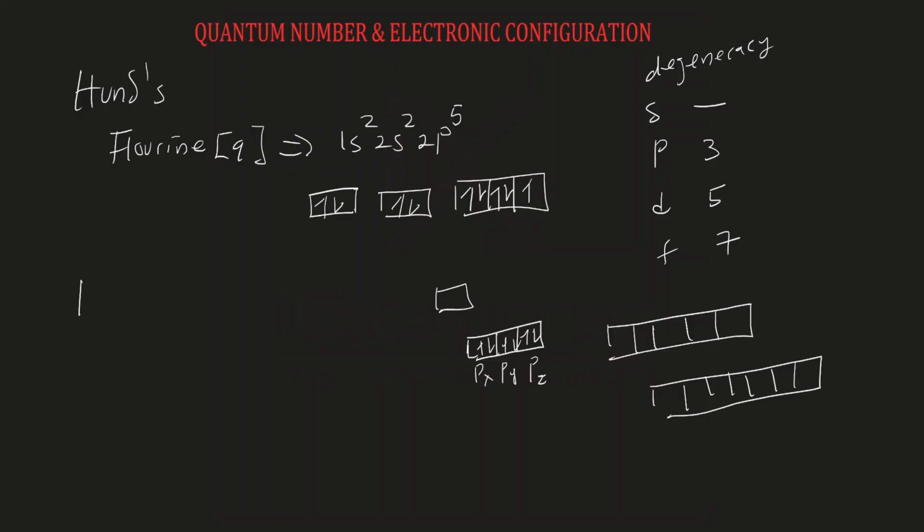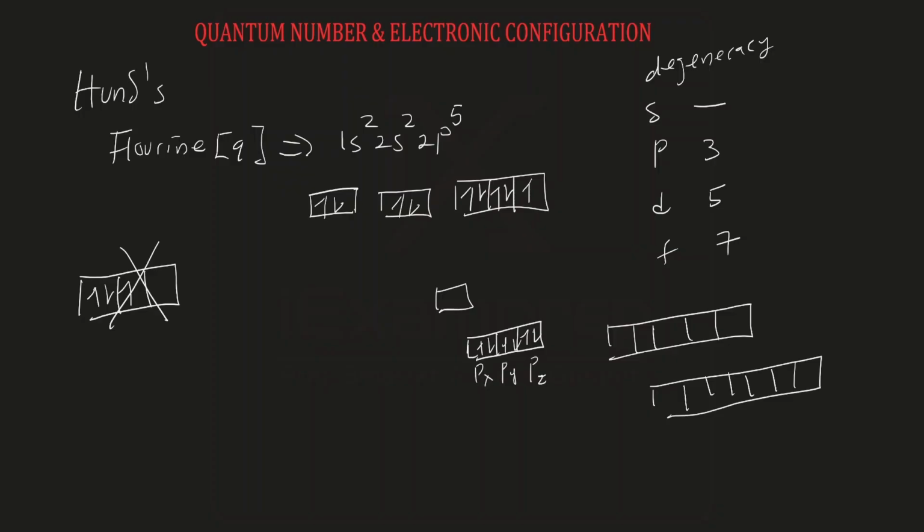So if you have a degenerate orbital, let's say you want to fill electrons into a p orbital, and you want to fill 3 electrons into this p orbital, it will be incorrect to write it this way. Right? This will be incorrect because filling must be done singly before you start pairing. That is Hund's rule.